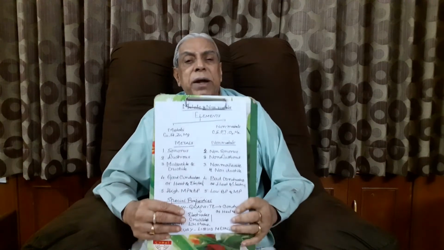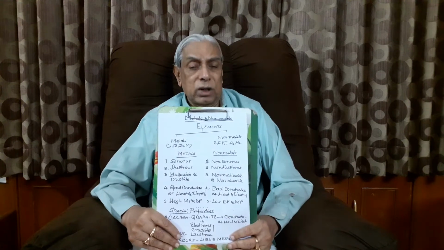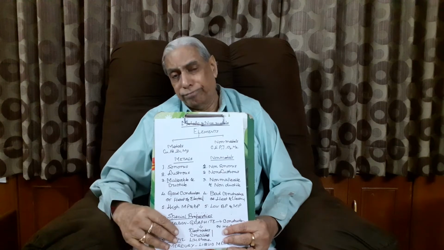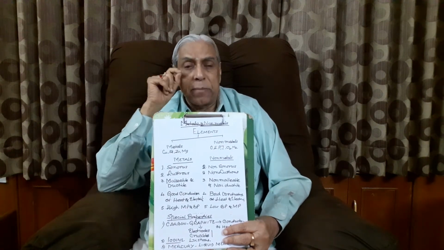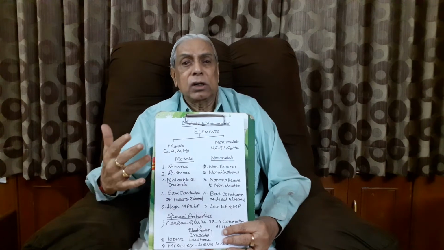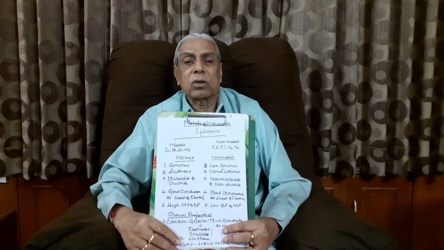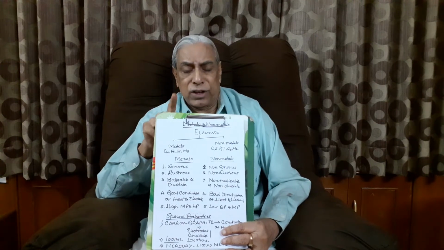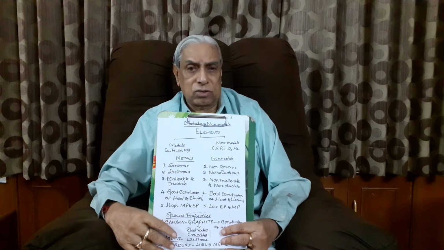So what is sonorous? The musical sound produced by a metal is referred to as sonorous sound. It always refers to the sound produced by a metal.